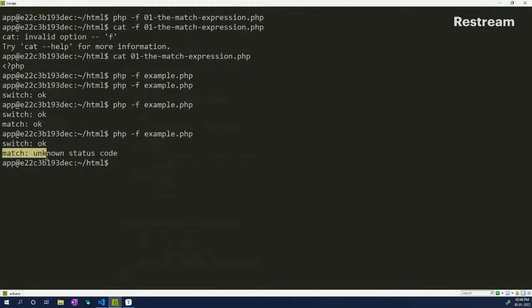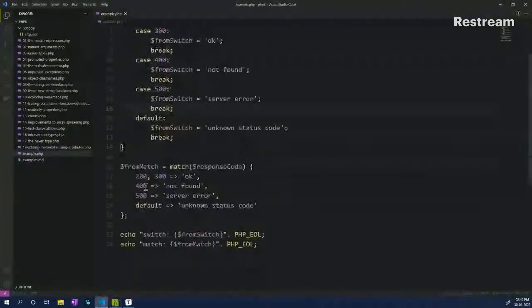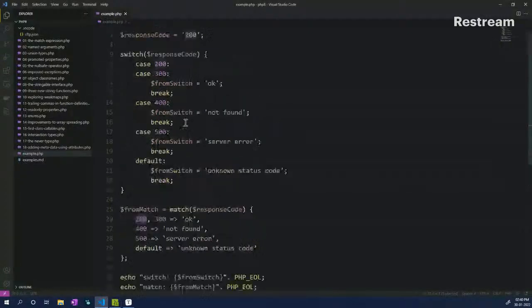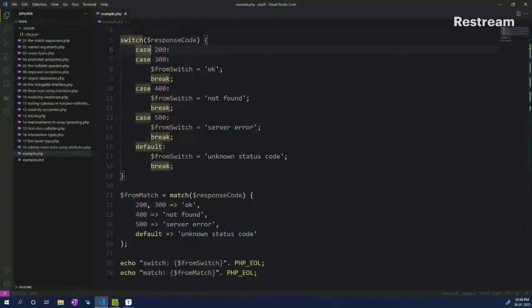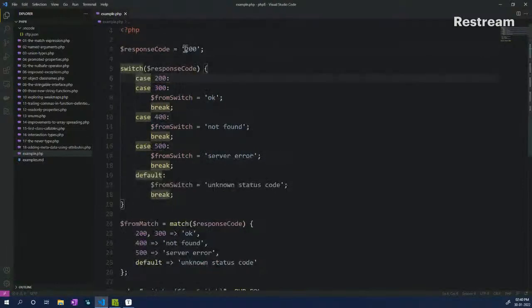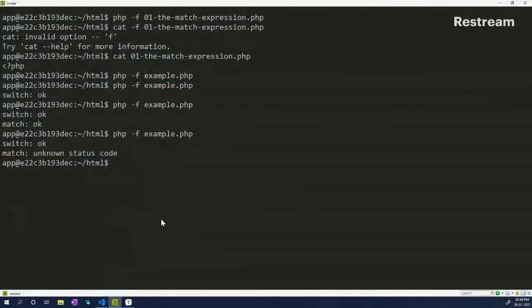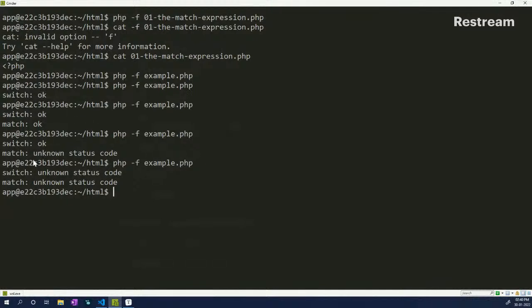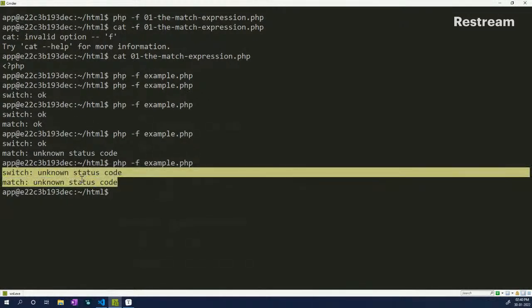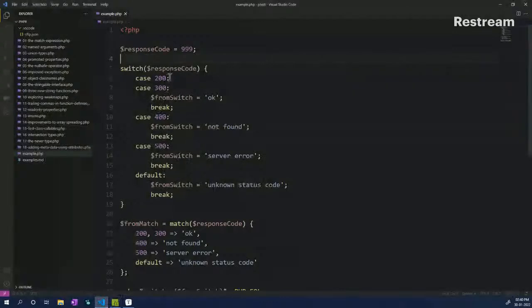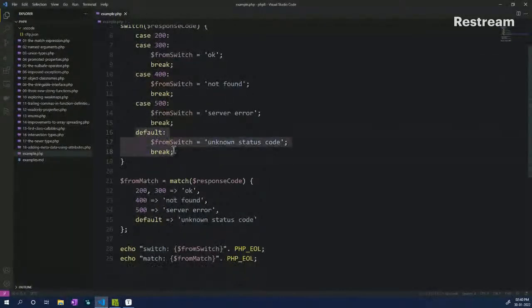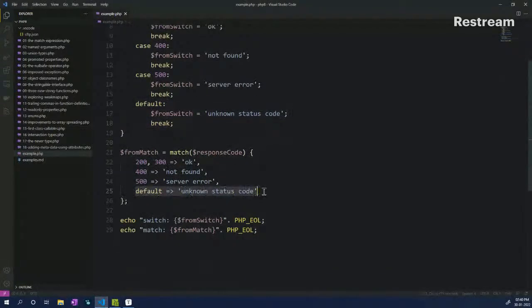But for match, you will see that it matches to unknown status code, which means that here it is a strict check and here it is a loose check. So this is one of the various differences. The second one, let's say that we put in something like unknown. So let's say 999, save that, and then again go up, run the code, and you will see both of them are giving us the same response, which is unknown status code. Why? Because we don't have cases to handle 999, and it defaults to this default for the switch case and this line statement for the match case.